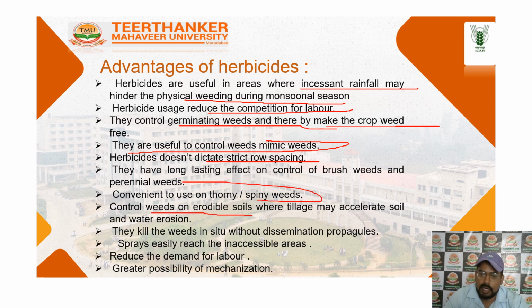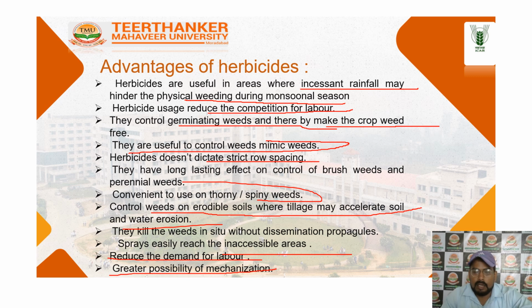Next one is the control of erodible soil, where tillage is related to water use. It kills the weeds without disturbing the propagules and spores, reducing the demand for labor. Granules are popular. These are the characters of the weeds and mechanized control.